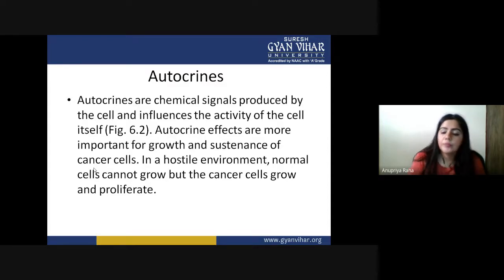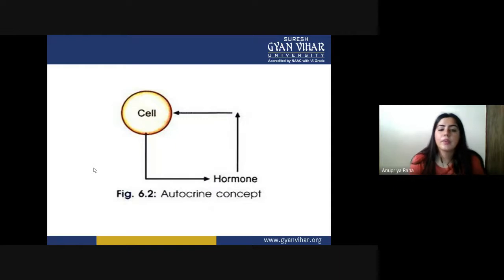But the cancer cells can grow, develop and divide. You can see here a simple cell. It is producing a hormone or any secretory material and affecting its own growth. So this kind of pathway is called the autocrine pathway.